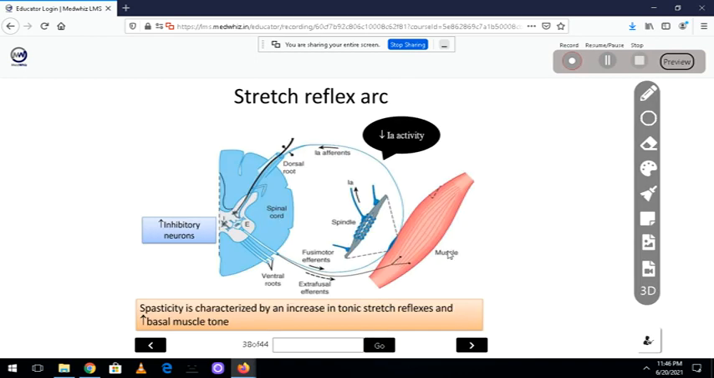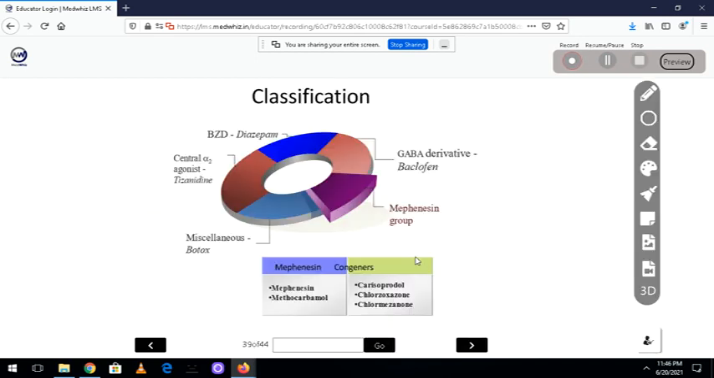This is the stretch reflex you have seen. Whenever there is a muscle stretch, there will be afferent fibers going to the spinal cord and efferent fibers, so they will relax the muscles. Now, what is spasticity? It is characterized by an increase in tonic stretch reflexes and an increase in basal tone. So, it is the basal tone which we have to relax. These drugs act on the CNS and depress the stretch reflexes, and thereby there will be muscle relaxation.